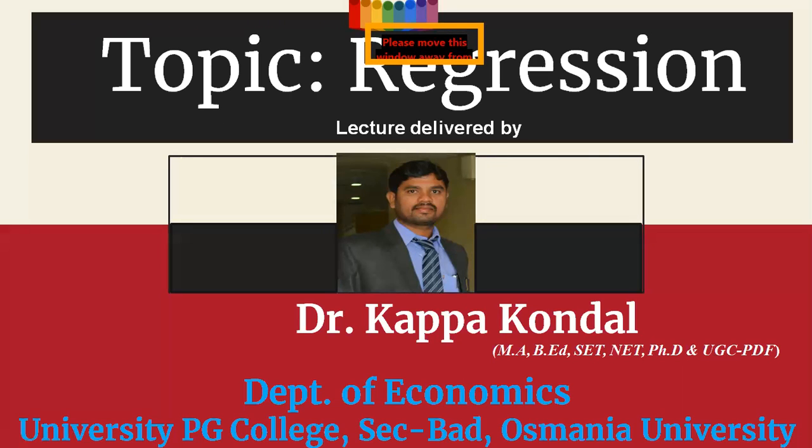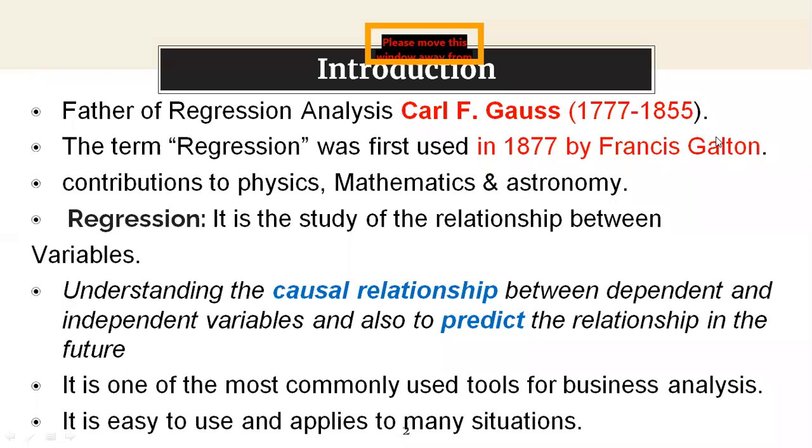So simply, you can remember: in correlation analysis, we can study the relationship between the variables only, but we didn't study which variable is causing another variable, or which variable is affecting another variable. Whereas in regression analysis, we can study which variable is causing another variable, and how much it can cause. Step by step we will discuss what is meant by regression and what the types of regression are. First we need to understand the introduction part.